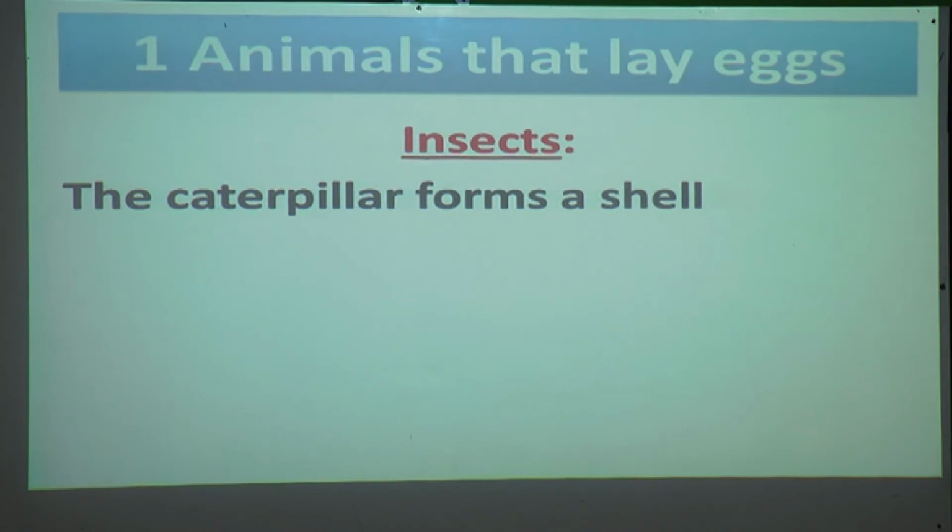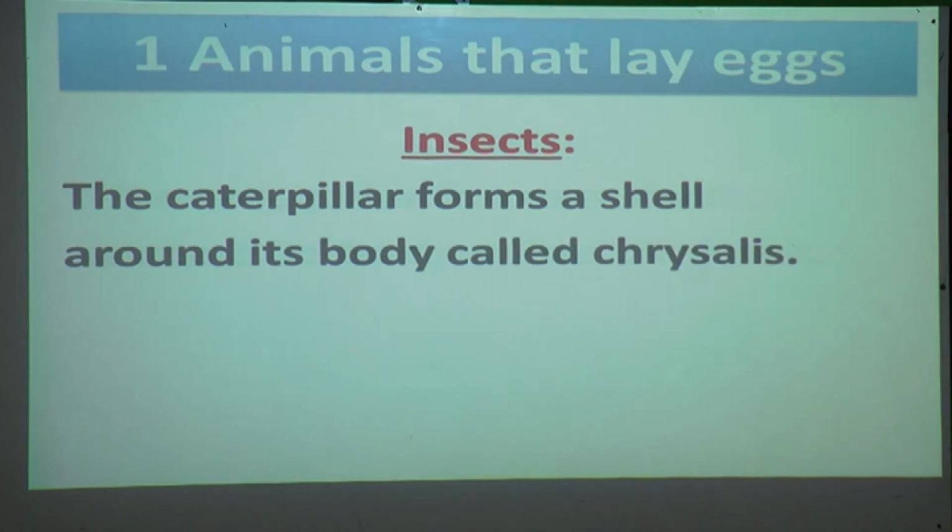After that, the caterpillar forms a shell around its body called chrysalis. Once again, the caterpillar forms a shell around its body called chrysalis. It will eat as much as it requires, and after that it forms a shell around its body and goes into a sleep.